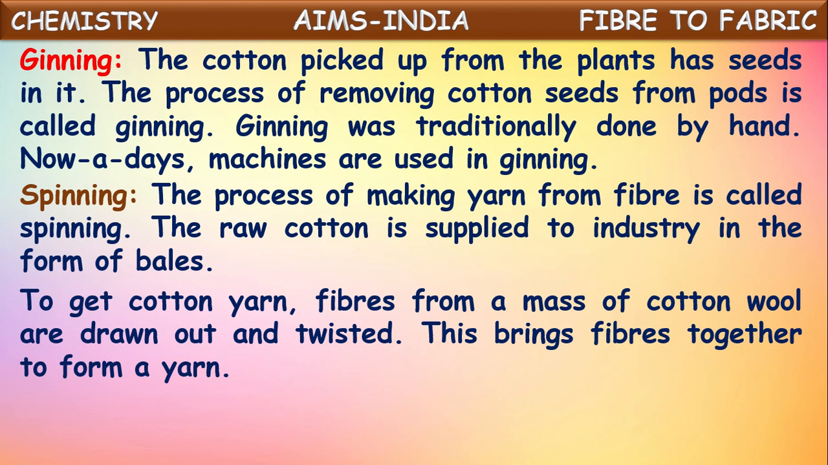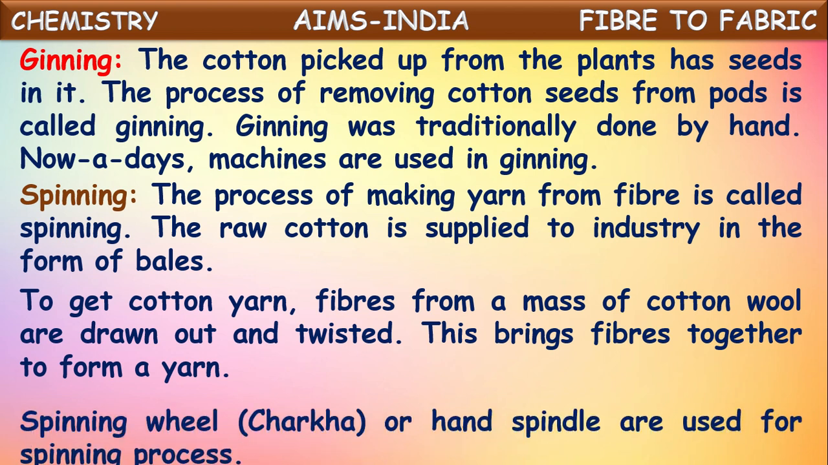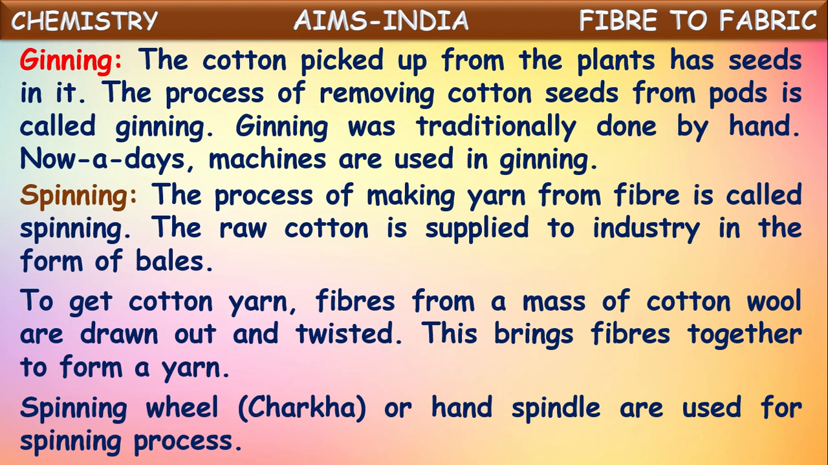This brings fibers together to form a yarn. By twisting it, what happens? By the spinning process, the cotton fiber collected from the mass of cotton wool is twisted. Now, by the twisting, this cotton fiber altogether gives cotton yarn. Spinning wheels or hand spindles are used for the spinning process. For twisting these cotton fibers to make yarn, some devices are used. They're called the spinning wheel or hand spindle.